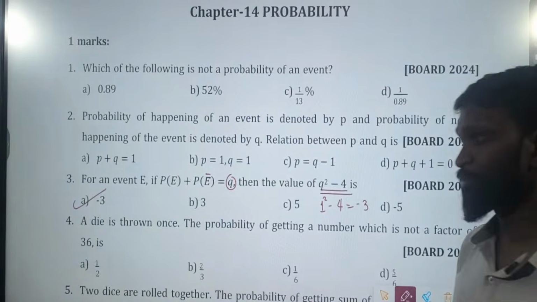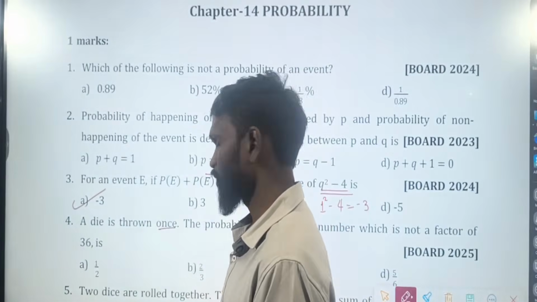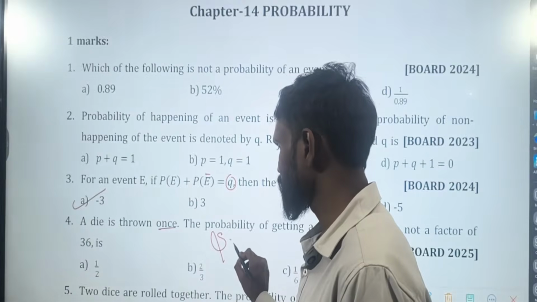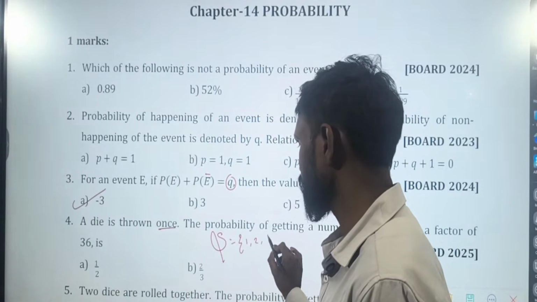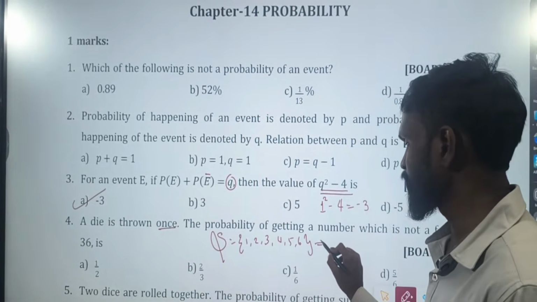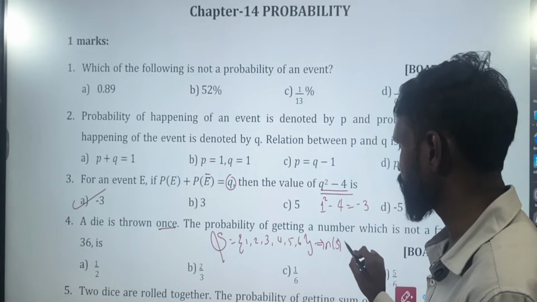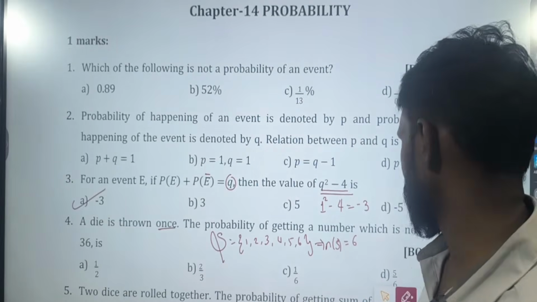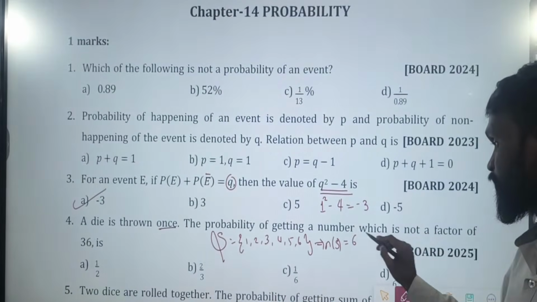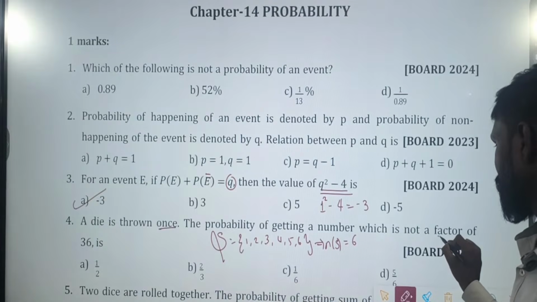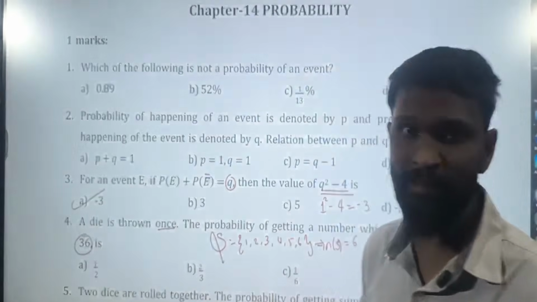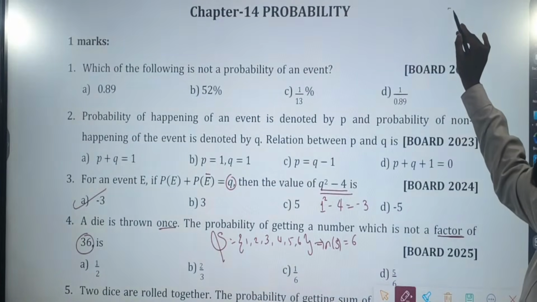Then dice problem. A die is thrown once. How many times? 1 time. So when you throw a dice once, what are the possible outcomes? 1, 2, 3, 4, 5, 6. So how many sample points are there? 6. So total number of outcomes are 6. Then what they are asking? The probability of getting a number which is not a factor of 36. First find the factors of 36.